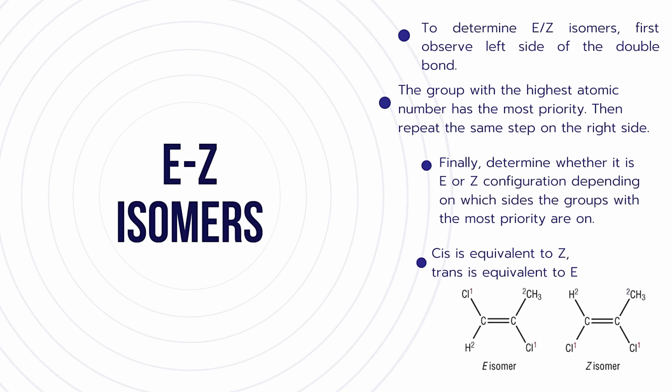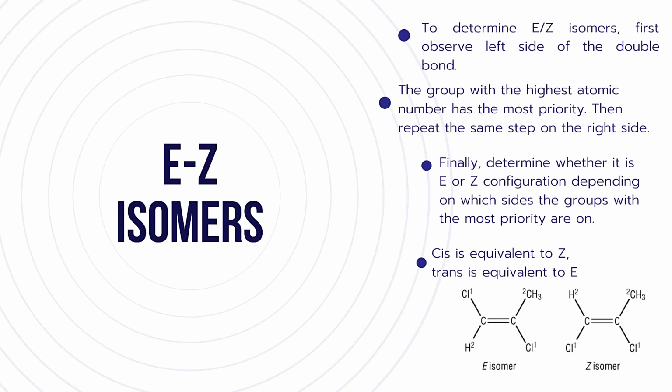To determine E/Z isomers, first observe the left side of the double bond. The group with the highest atomic number has the most priority. Then repeat the same step on the right side. So in order to identify the E/Z isomers, first we have to observe the left side of the double bond, and then select the priorities. The group with the highest atomic number has the most priority. Then we repeat the same step on the right side.